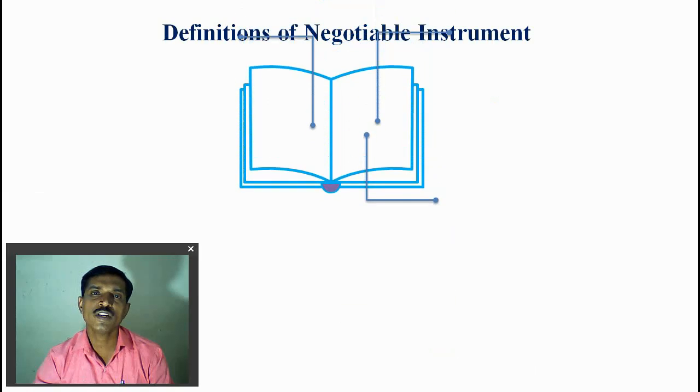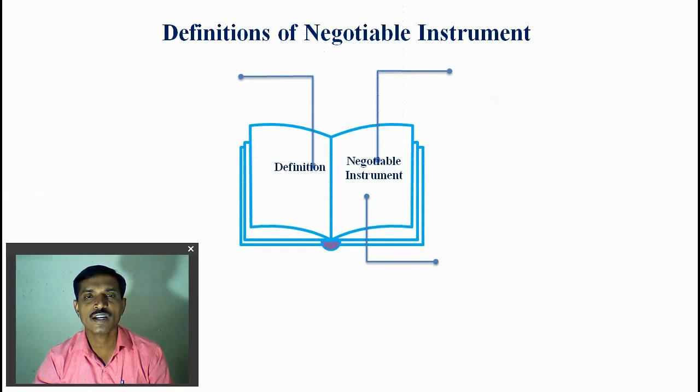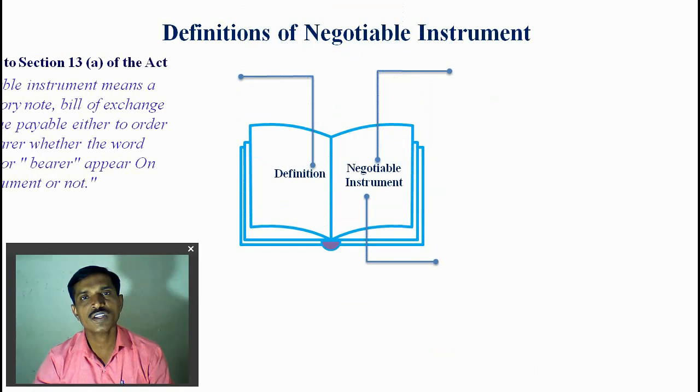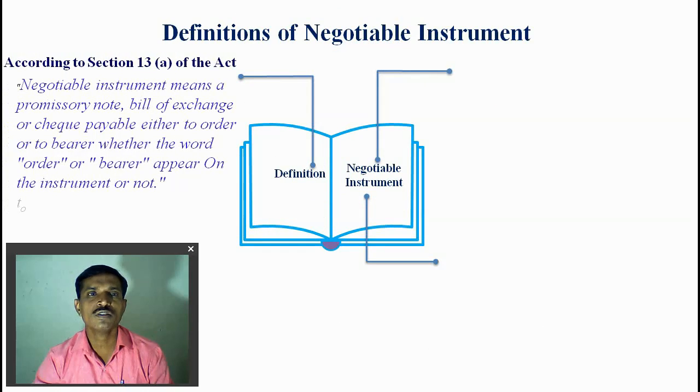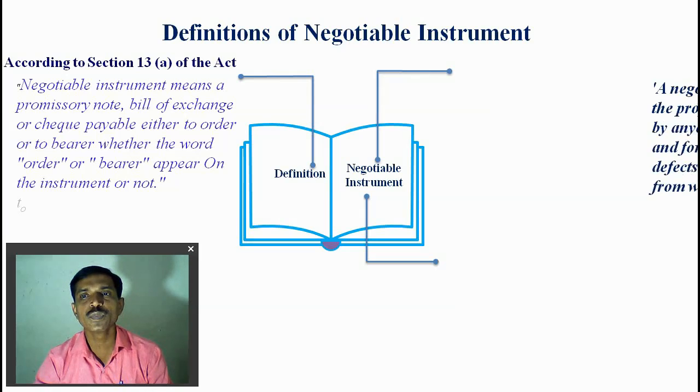Definition of negotiable instrument as per the Negotiable Instruments Act 1881: Section 13 gives the definition. A negotiable instrument means a promissory note, bill of exchange or cheque payable either to order or to bearer, whether the words order or bearer appear on the instrument or not. So as per the Act, a promissory note, bill of exchange and cheque, whether the words order or bearer appear on the instrument or not, are called negotiable instruments.